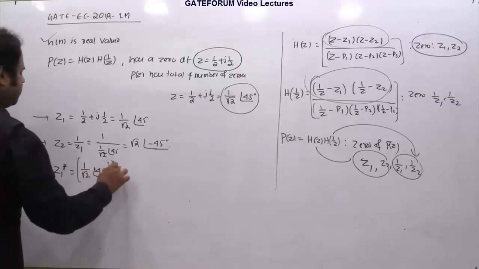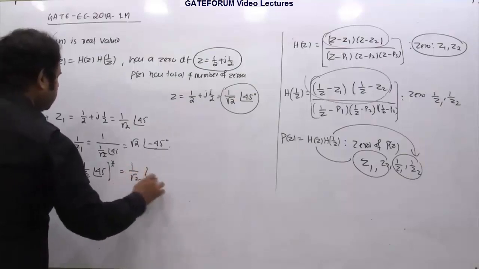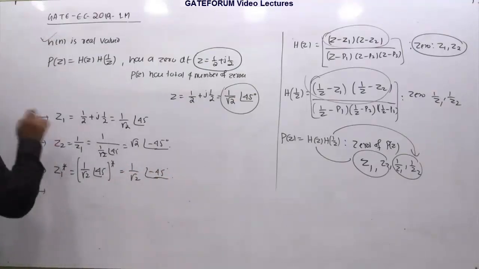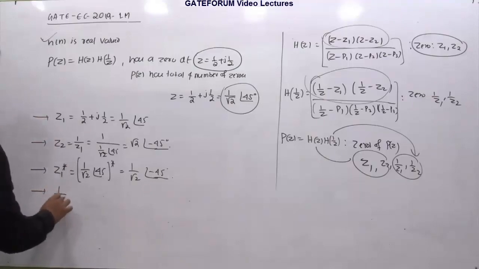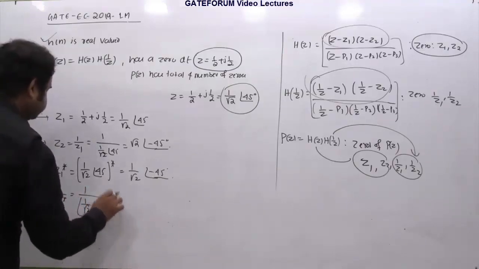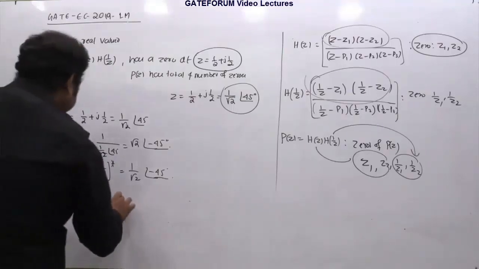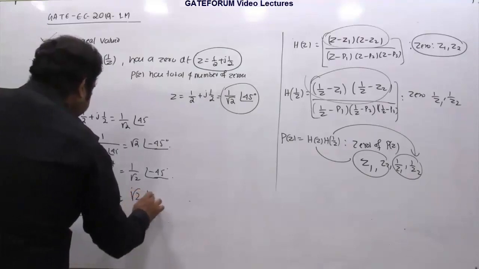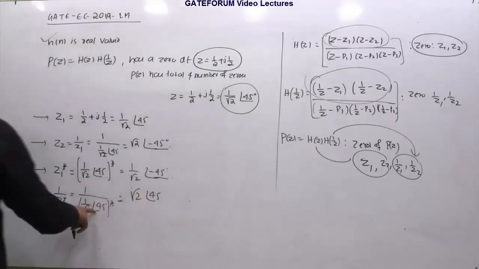So if you take the conjugate of it, this becomes 1 by root 2 angle minus 45 degrees. Similarly, if z1 conjugate is one of the zeros, then again 1 by z1 conjugate is also one of the zeros. So it is 1 by root 2 angle 45, conjugate of this. So this is how much you'll get: root 2 angle 45 degrees. And here anyway it is the minus 45.